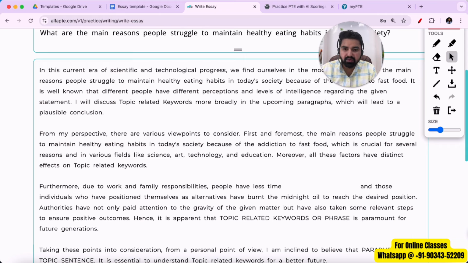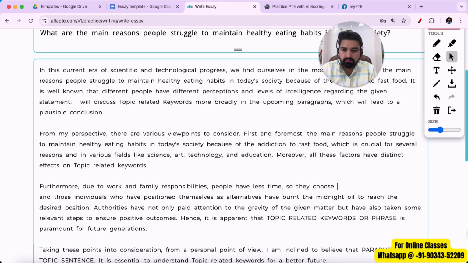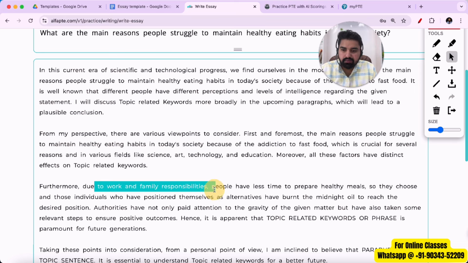Because of the work and because of the family responsibilities, they have less time. So what they do is they choose, I'll add something else here. They have less time to prepare healthy meals. Yeah, that's a good line. So due to work and family responsibilities, people have less time to prepare healthy meals.